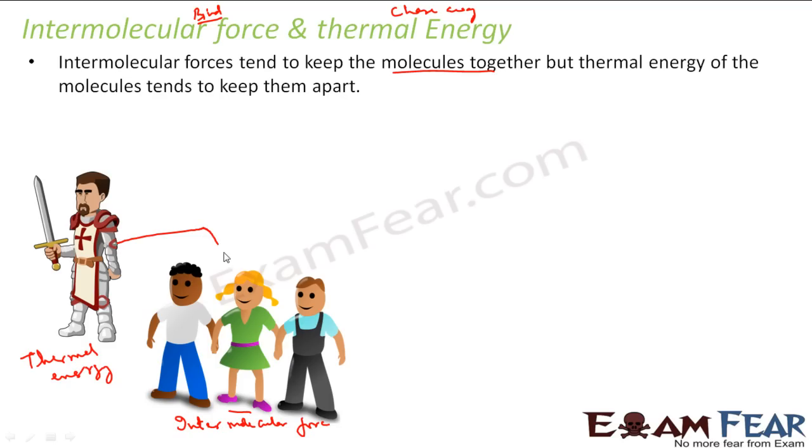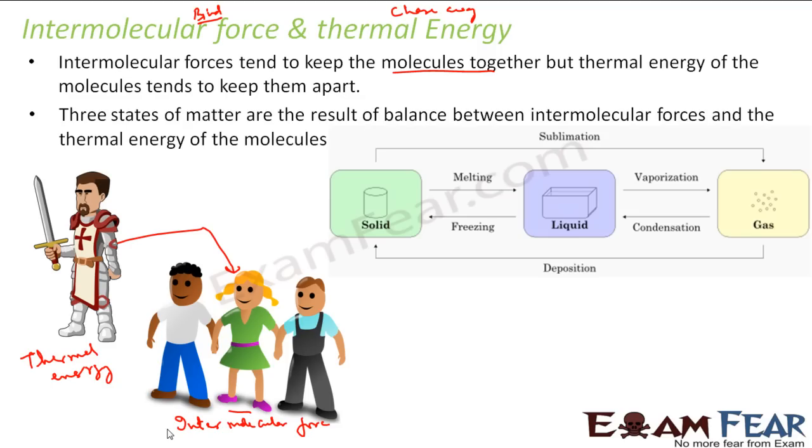The fight between thermal energy and intermolecular force, and this equilibrium, decides whether my matter will be solid, liquid or gas. So the three states of matter are a result of the equilibrium between these two. If my intermolecular force is more and thermal energy is weak, my substance is solid. If they are almost equal, it will be liquid.